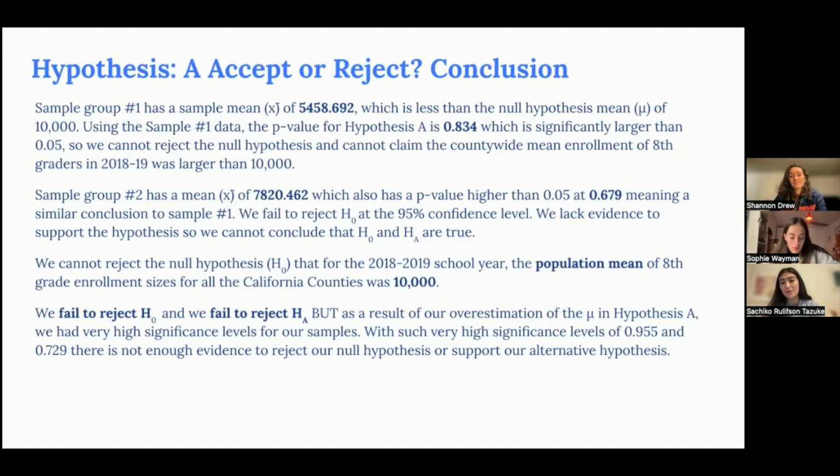And we, again, do not have enough evidence to support our claim, which caused a little bit of an issue within our hypothesis, and we failed to reject the null hypothesis and the alternative hypothesis, but we do not have enough conclusive evidence.